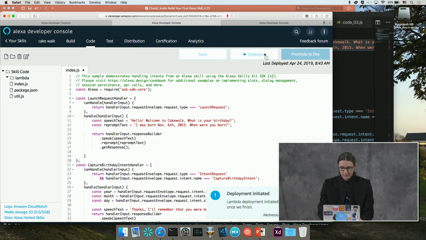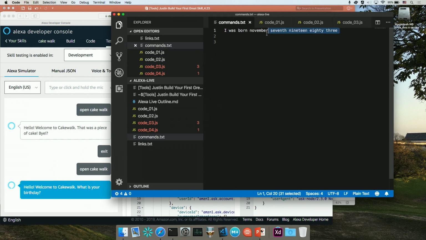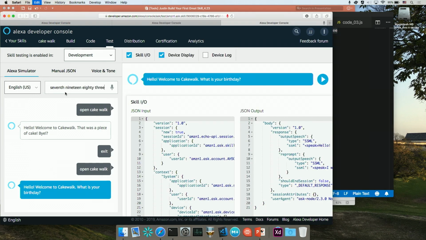So now that we have that deployed, it's going to deploy. It's going to take a little bit. I'm going to run my test. So I'm going to reopen this cakewalk, and the skill is going to open up. And you'll notice this time, instead of saying that was a piece of cake, goodbye, it says, what's your birthday? So I'm going to go ahead and paste in my birthday here.